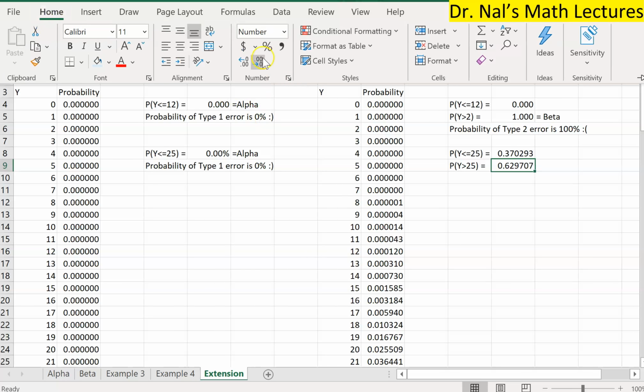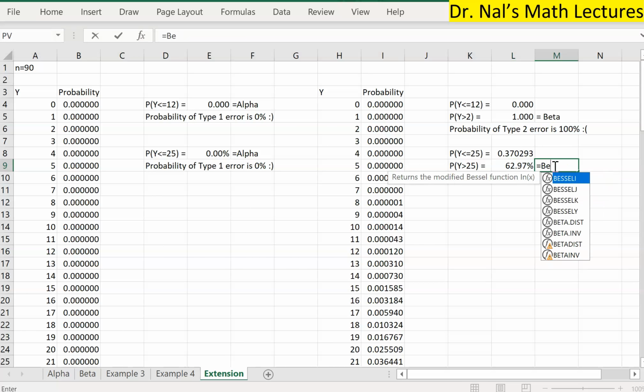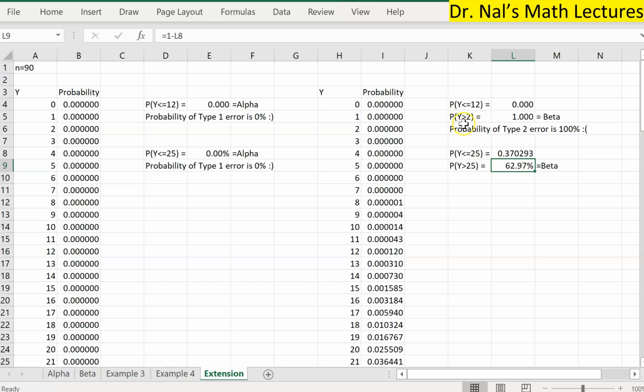All right, so this is a percentage, and maybe I can add 2 decimal places. Okay, so this is the beta, the probability of making a type 2 error, which is now 62%. So why don't we sacrifice a little bit more alpha so the two numbers are closer to each other? But the beta number has improved significantly.